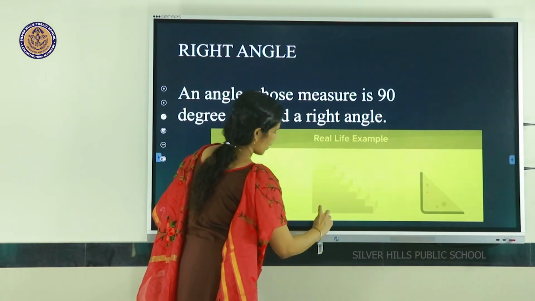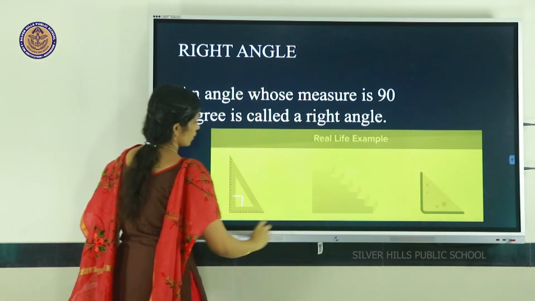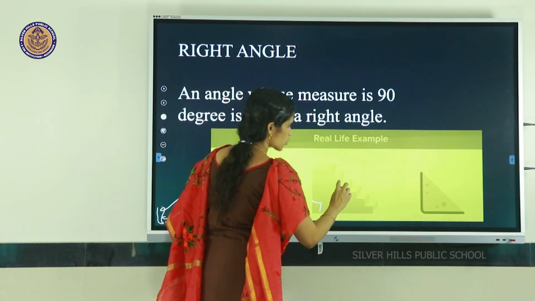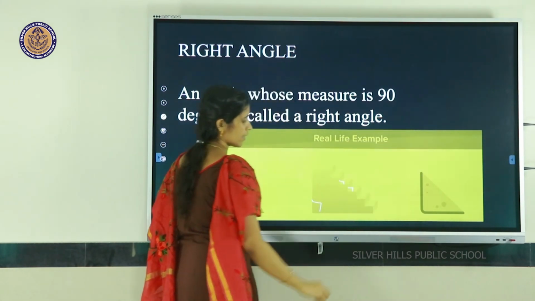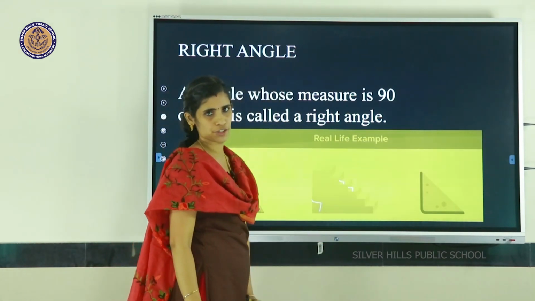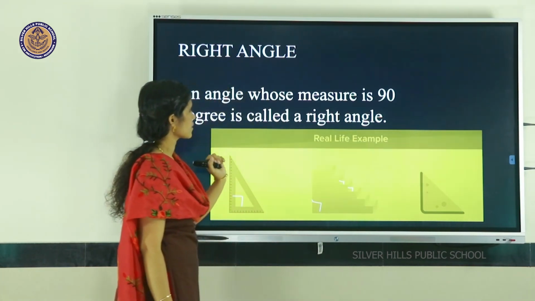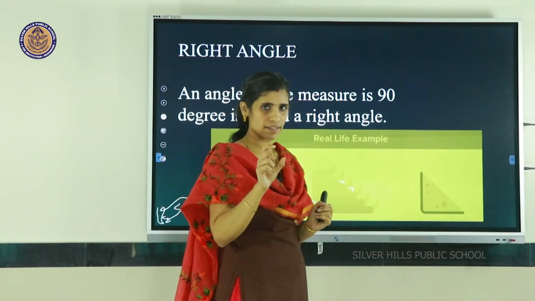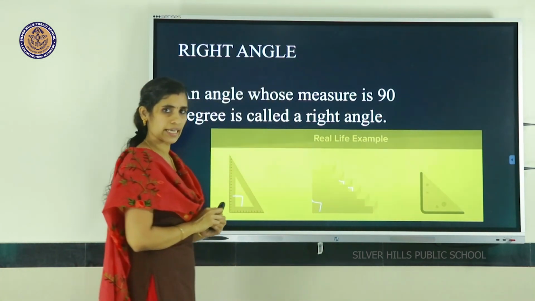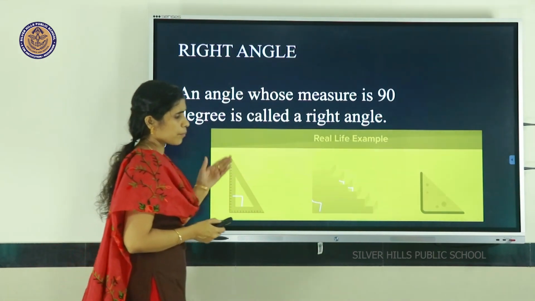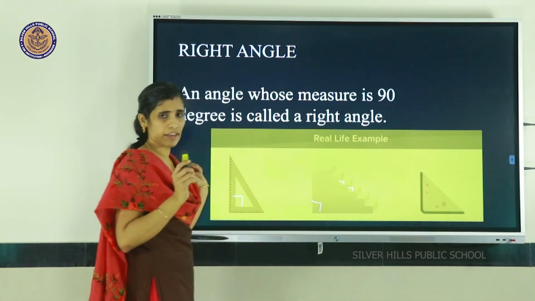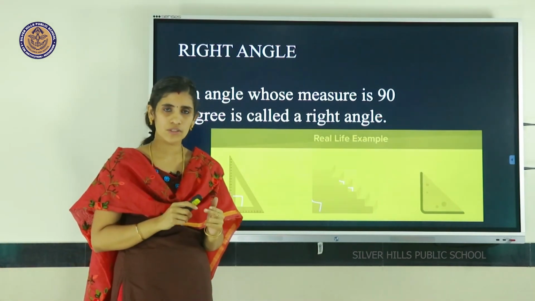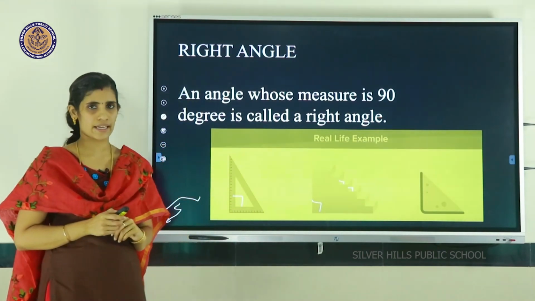Here also the angle measurement is 90 degrees. In all these cases the angle measurement is 90 degrees, so we can say that it is a right angle. A right angle means an angle whose measure is exactly 90 degrees. We can see many examples in our daily life, like the corner of your room and the corner of your books. All these are examples of right angles.